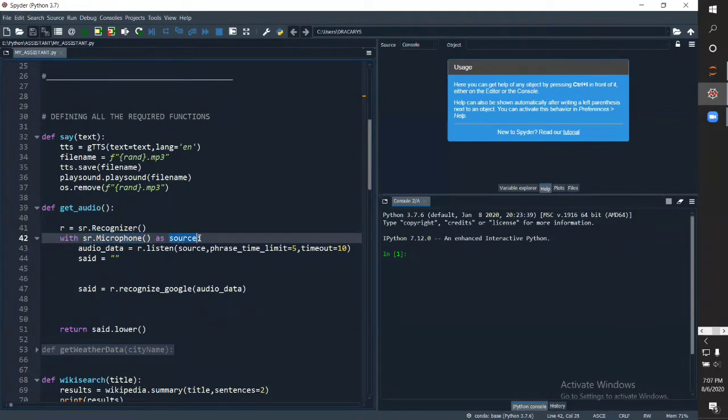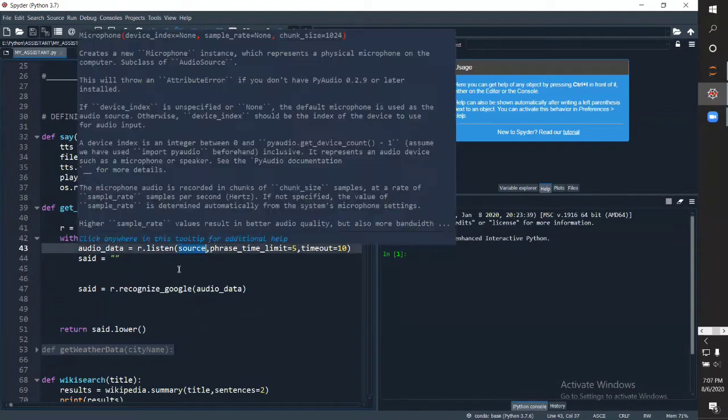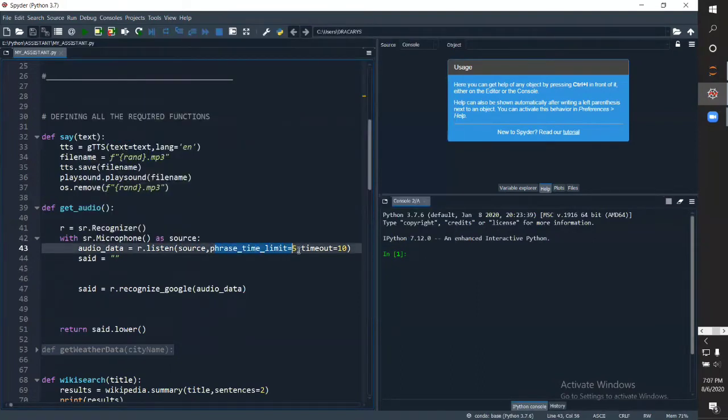So we will be listening from the microphone and saying audio data is equal to r.listen. We'll be telling what the source is, that is the microphone. Phrase time limit, that is what time limit one phrase can have, we are setting it to 5 seconds. And timeout, that is after how much time it will stop listening, is 10 seconds.